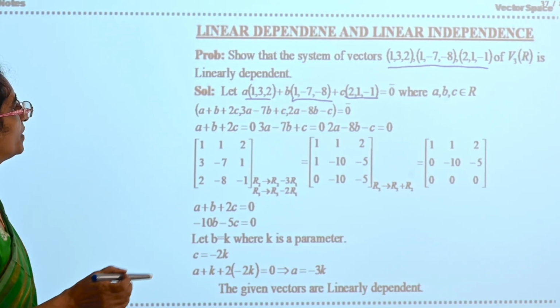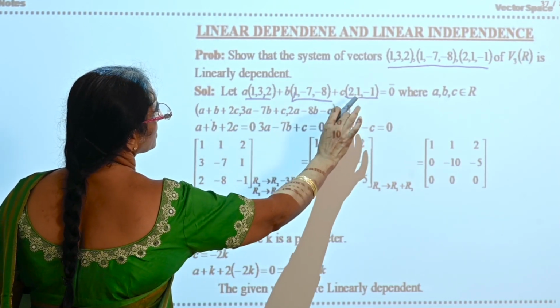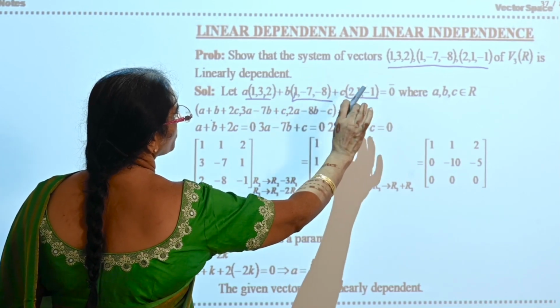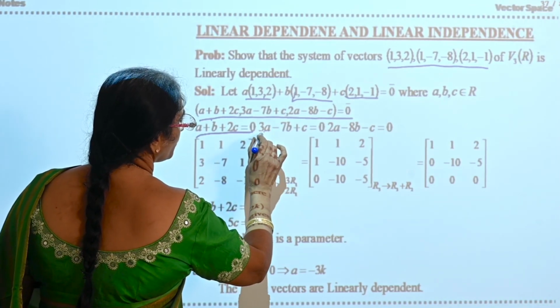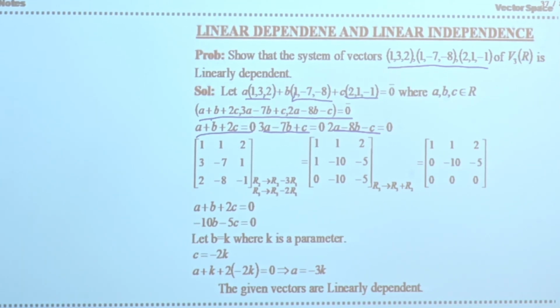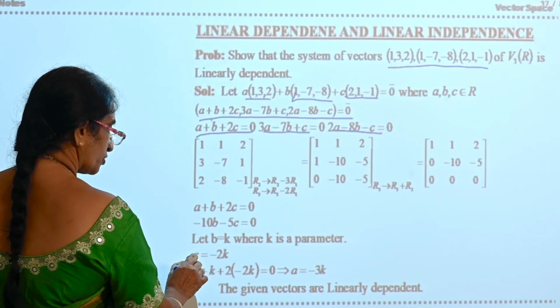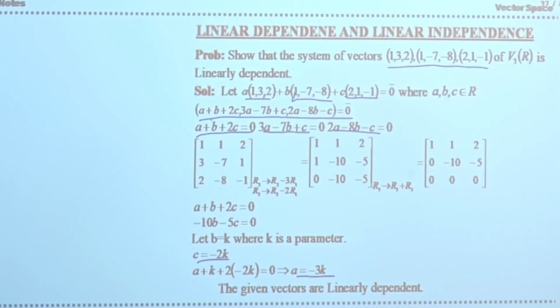So you have A plus B plus 2C, 3A minus 7B plus C, and 2A minus 8B minus C is equal to 0. So A plus B plus 2C is equal to 0, 3A minus 7B plus C is equal to 0, 2A minus 8B minus C is equal to 0. Solving these three equations, you will get the values: C is equal to minus 2k, A is equal to minus 3k, and B is equal to k. Therefore, the given vectors are linearly dependent.